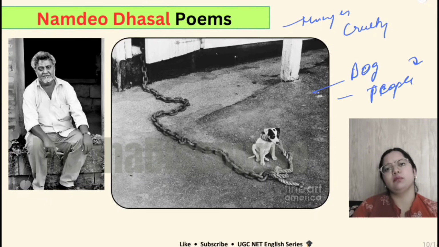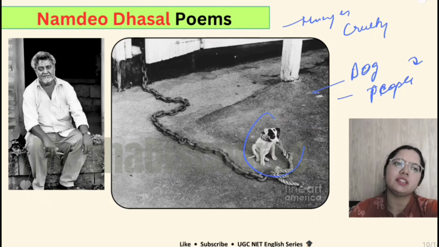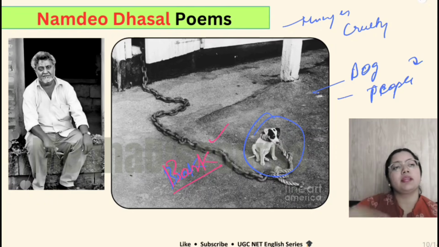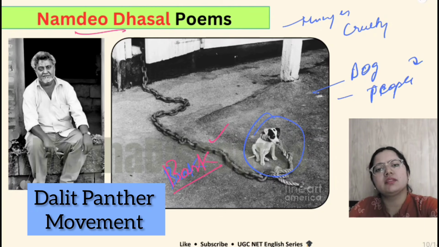their situation is the same, because on the Republic Day he set this poem against the Republic Day, that we are still chained, we are still poor, we are still hungry, and there is nobody. If we shout, if we bark against the people who oppress us, they beat us like an animal. So this is the main idea. Namdeo Dhasal is also associated with the Panther movement.